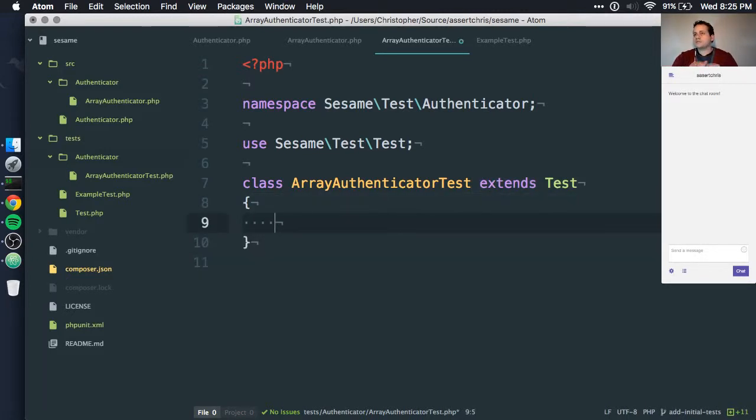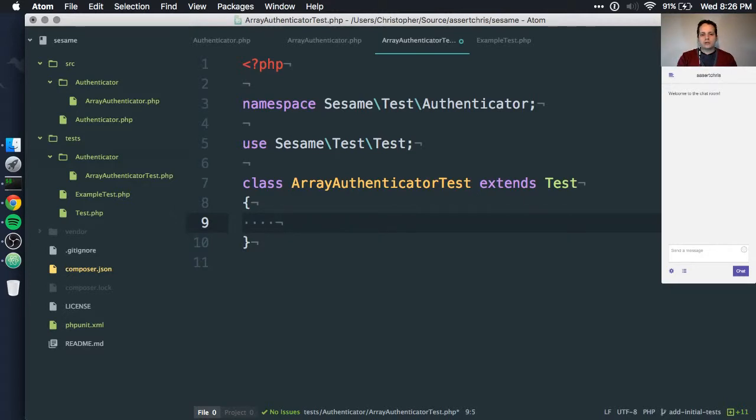Now, what kinds of things do we want to test here? We have an interface with an authenticate method. We have one concretion example with an authenticate method because it implements the interface, but that doesn't do anything yet. What do we want it to do? Well, I think a good use case for this array authenticator, the way that I'm imagining that it can be used, is to have an instance of this array authenticator, to have an array of user credentials, as an example, to feed that array to the array authenticator, and then when you call the authenticate method, to have whatever credentials you send through matched against what's in the array.